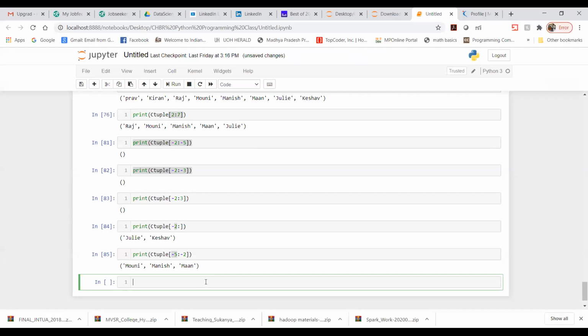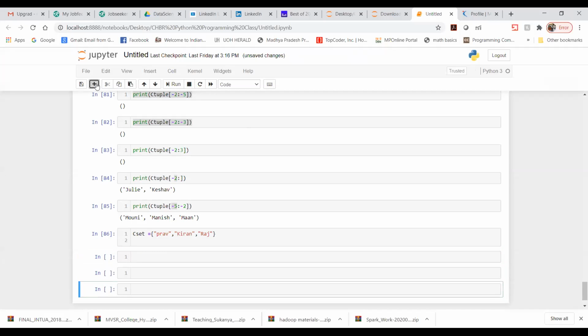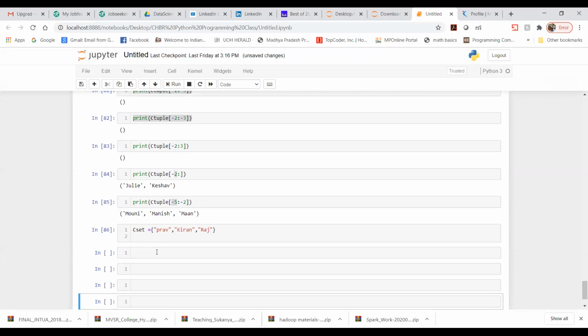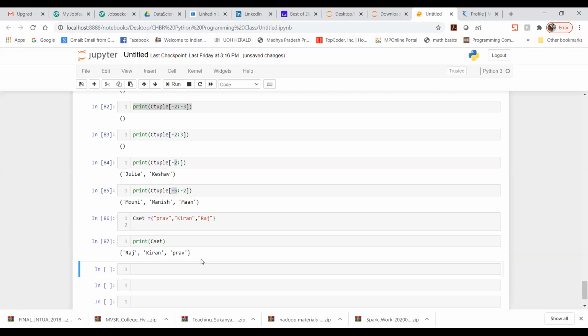So here, let me create a set. We are going to create the set like this. Now it is going to create the set, so let me run this. So the set has been created. Now what else do we need to do? We just need to know whether the set is there or not. If it is there, then what all the values are present in the set. We'll do it like this. We are getting these many values.